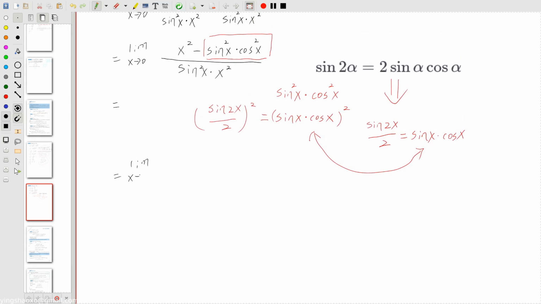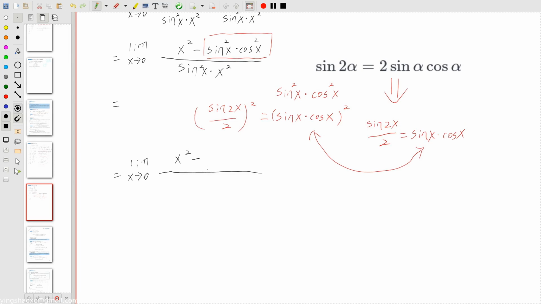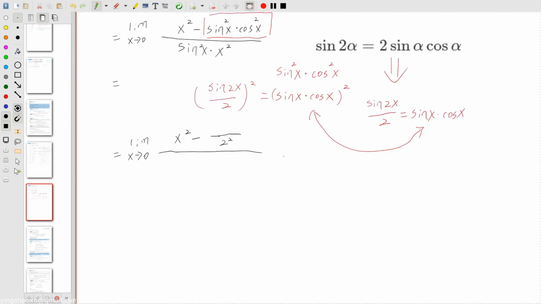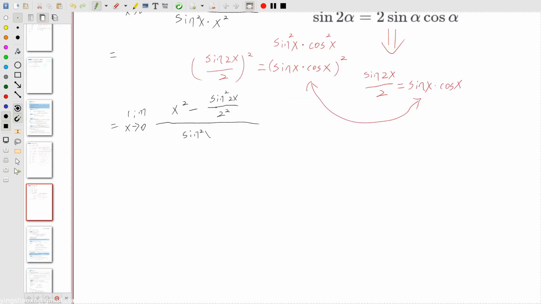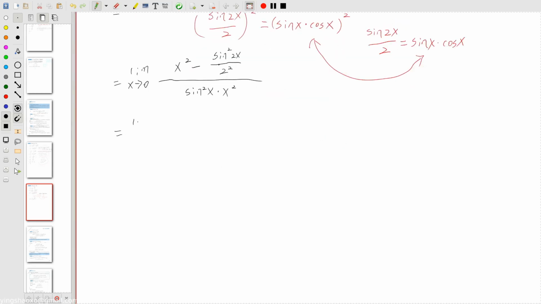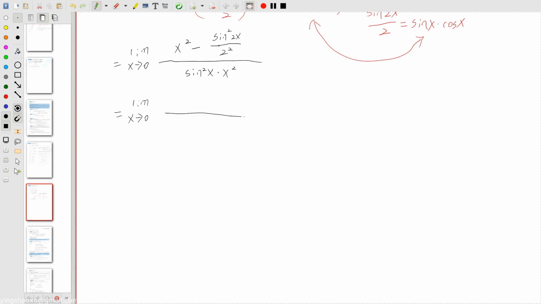We can refactor our equation, or for a little bit, we could say x squared minus 2 squared divided by sine 2x squared. Then we keep the divider right in there. We could simplify this equation a little bit more. We could say x squared minus 1 over 4 times sine 2x squared over sine x squared times x squared.